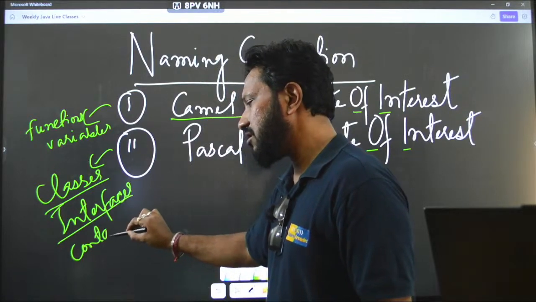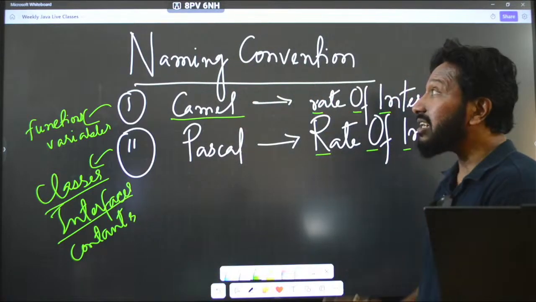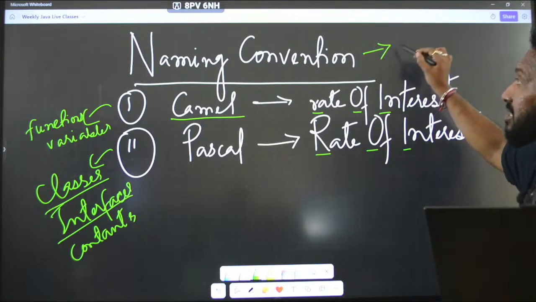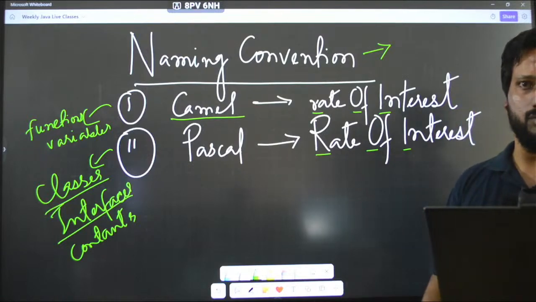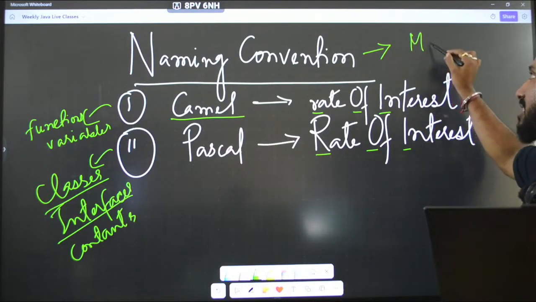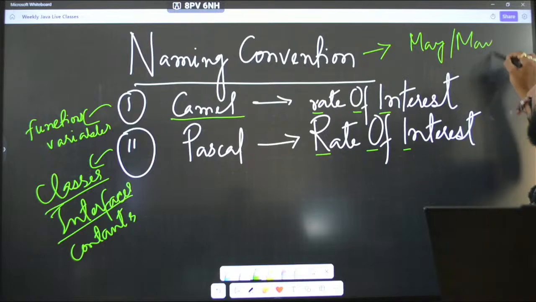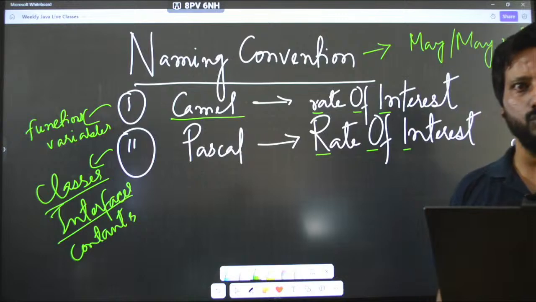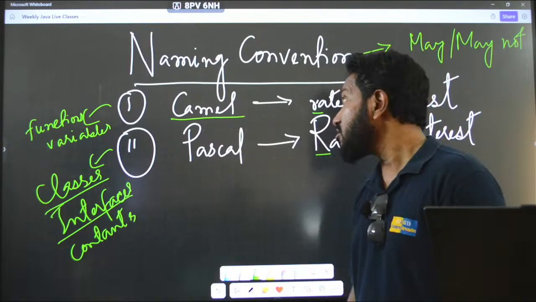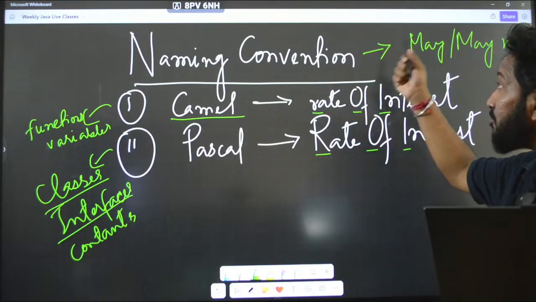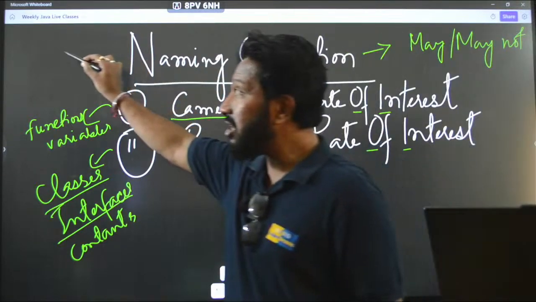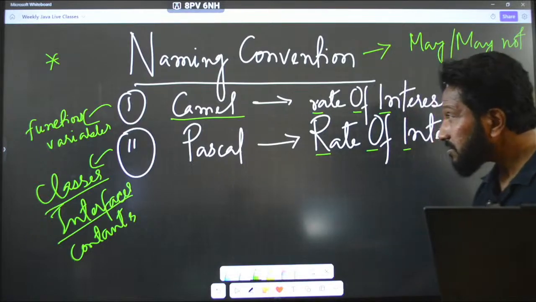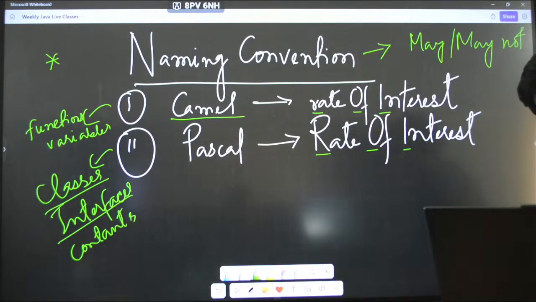It depends. These are just naming conventions, guys. What is the difference between a convention and a rule? It is a convention that is not mandatory to follow. You may or you may not, it is totally up to you. But rules you need to follow. Those are the things that you have to be very careful about. Okay. So when I talk about convention, it is something that you may or may not follow. But when I talk about rule, you should and you have to follow that. Okay. Please remember that.